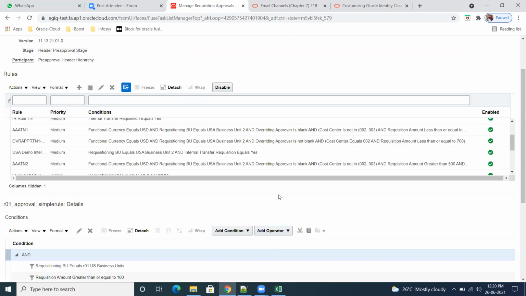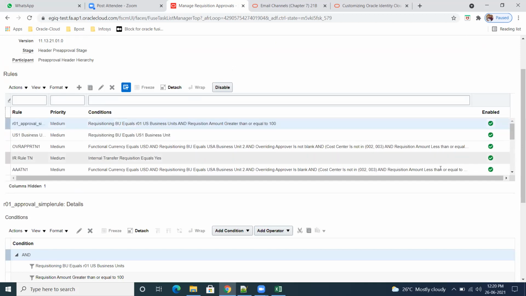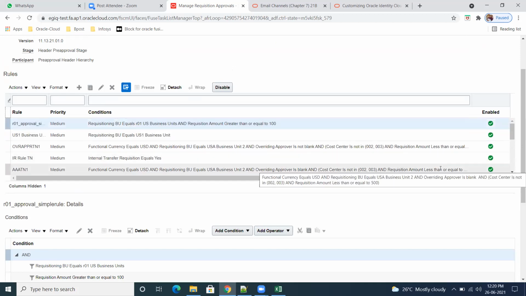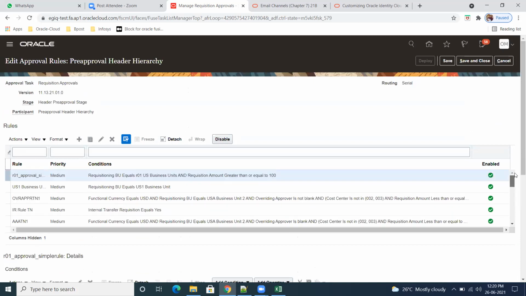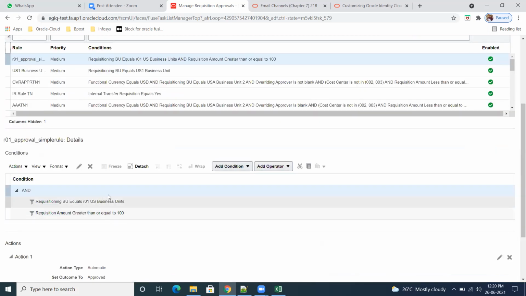Now I'm just taking one simple rule creation for my R01 BU. How to create that is, I already created. Let me delete this.